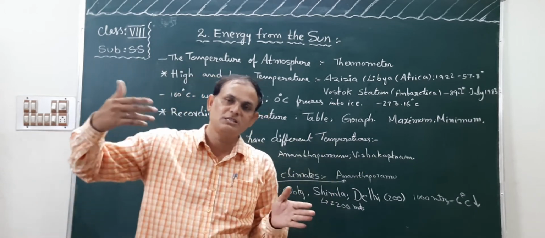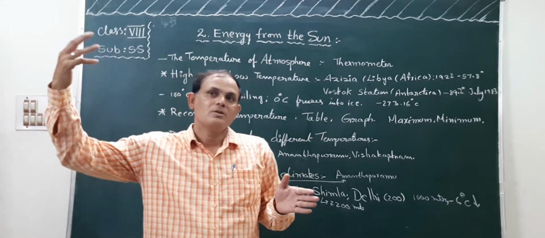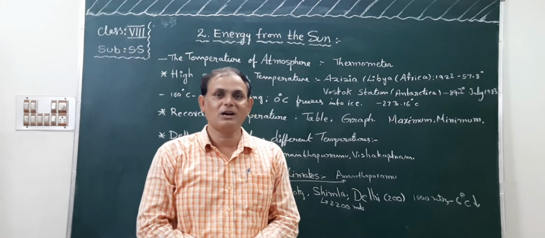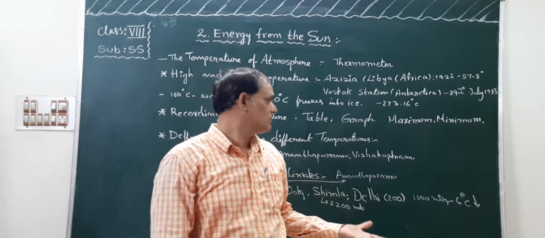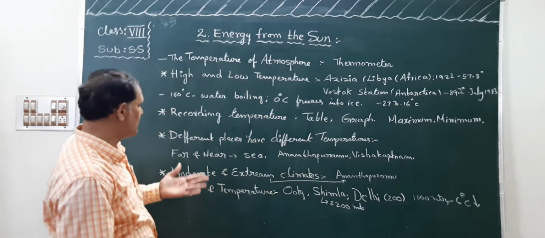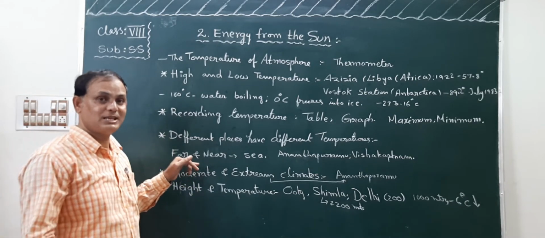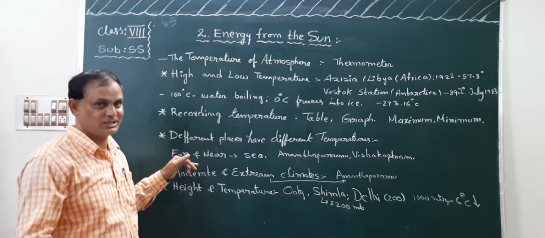In some areas it will be high and in some areas it will be low. Why? Because I said, what are the factors. Okay, children. Next one, for example, far places from the sea and near places from the sea, children.